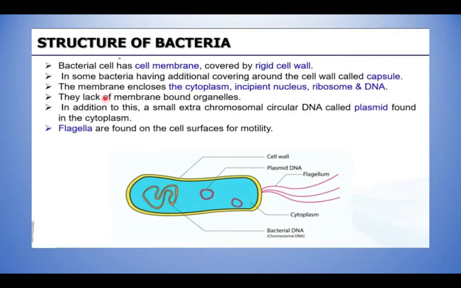And next, the membrane encloses the cytoplasm. Where is the cytoplasm? This area, the blue colored part. This membrane encloses the cytoplasm and the incipient nucleus. Incipient nucleus is what? That is just a nucleoid. Already I told you the living material is present inside. And then ribosomes as well as DNA are present inside. Other organelles are absent.